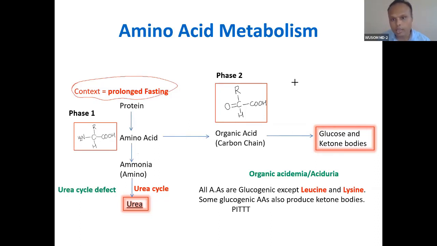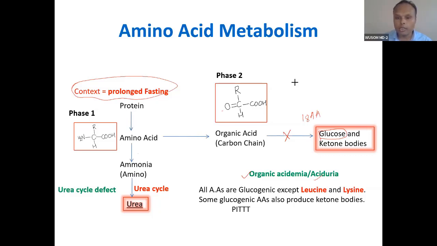When keto acid degrades and there is a disorder, the intermediate organic acid chain can rise, and this is called organic acidemia and aciduria. So all these keto acids of amino acids have to be converted into glucose. 18 amino acids, I have told you, will convert into glucose.